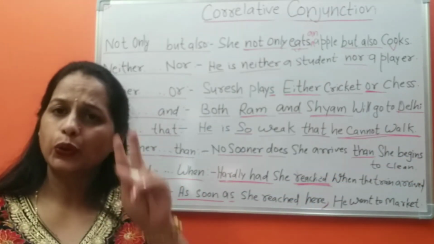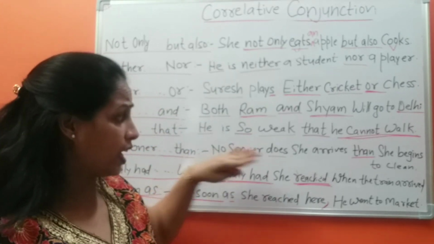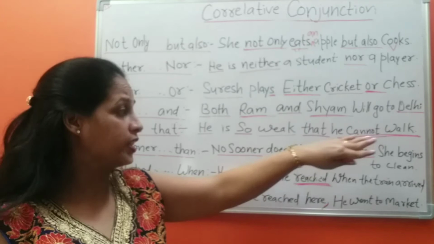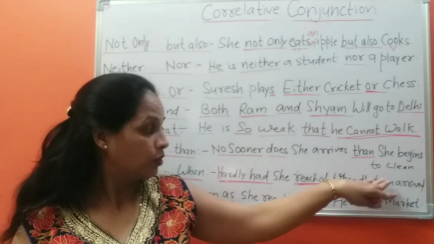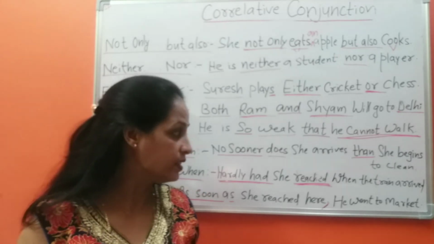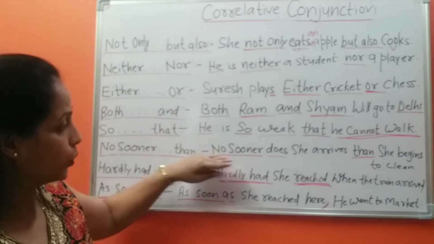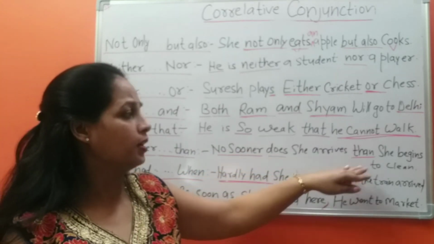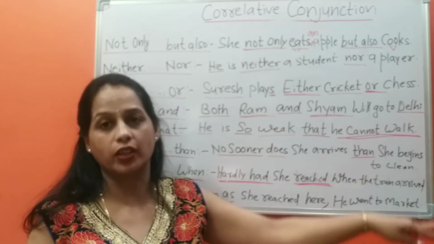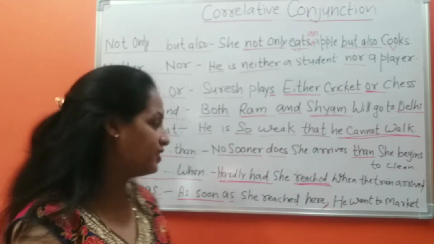Instead of making two different sentences, she arrives at home, she begins to clean, we can use a correlative conjunction here. No sooner does she arrive than she begins to clean. Let's see the next one.